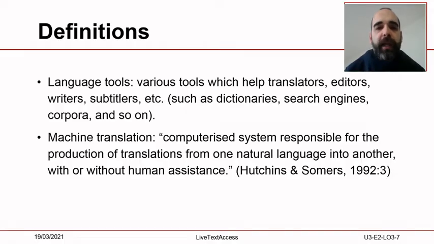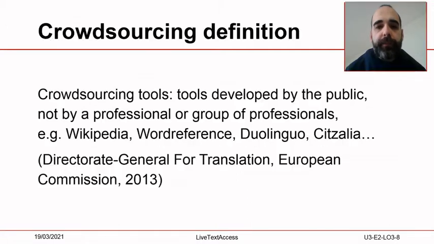Language tools help translators, editors, writers, and subtitlers in their jobs, such as dictionaries, search engines, and corpora. According to Hutchins and Summers, machine translation is a computerized system responsible for the production of translations from one natural language into another with or without human assistance.